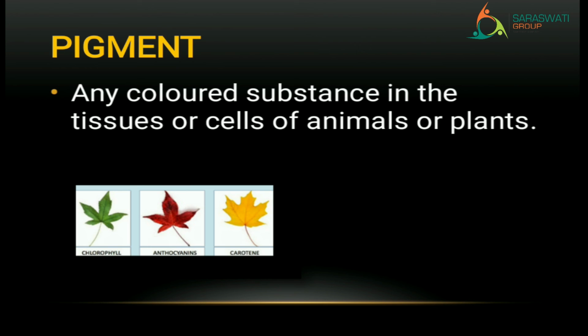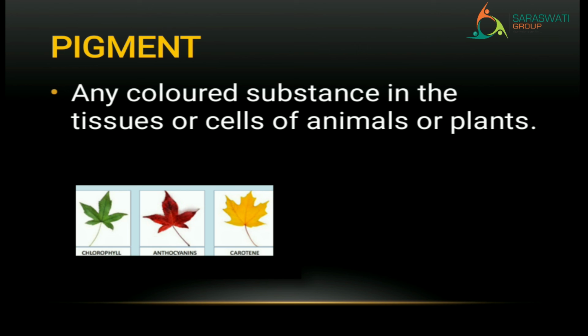First, see here. You can see that I have just attached one image having 3 different leaves. All the leaves have different colors. When attached to the plant it is green, then it is red, and then it is brownish or orangish. So why does it happen? It happens because of the colored pigment.